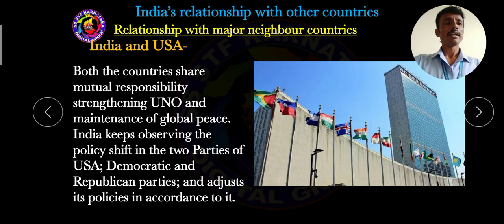So India supports both the Democratic Party and Republican Party and adjusts India's policies accordingly. India always follows and supports the Republican Party and the Democratic Party because India is not against America. So this is the relationship between India and USA.